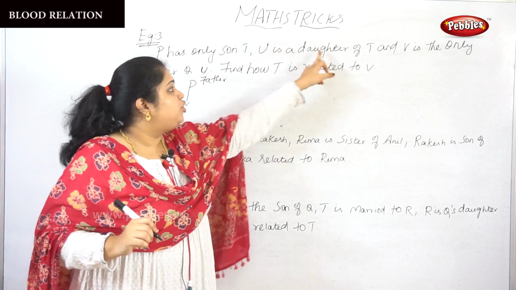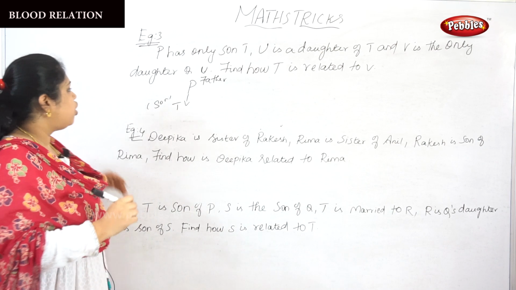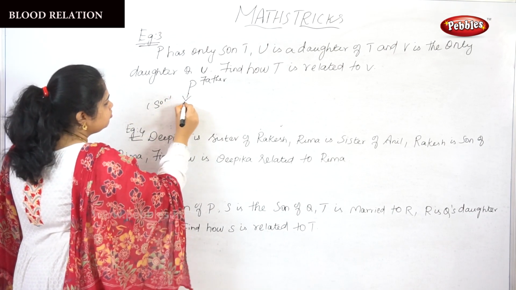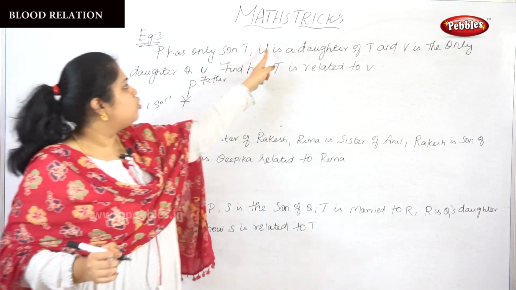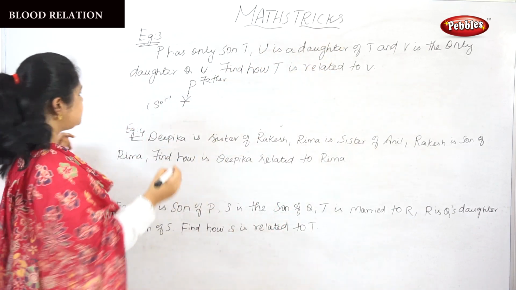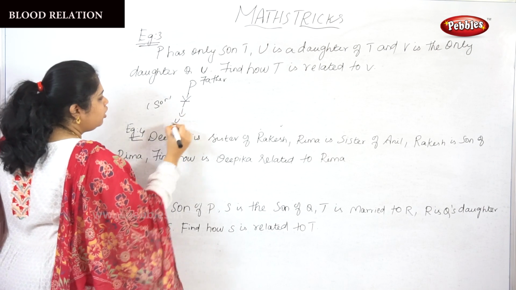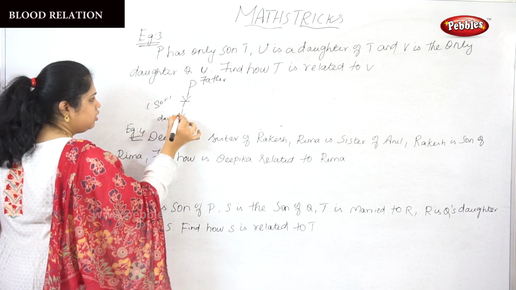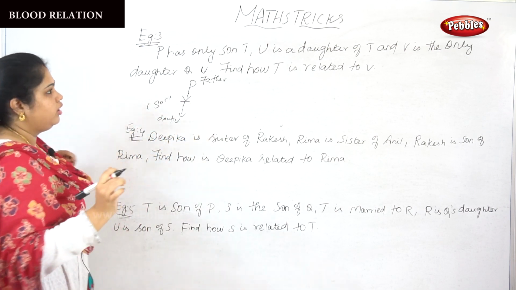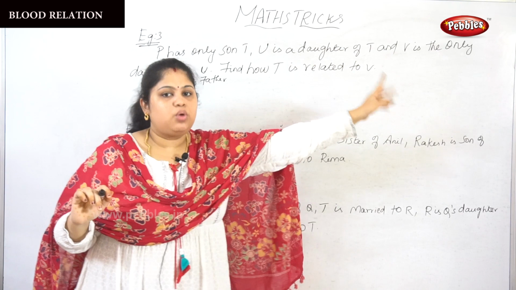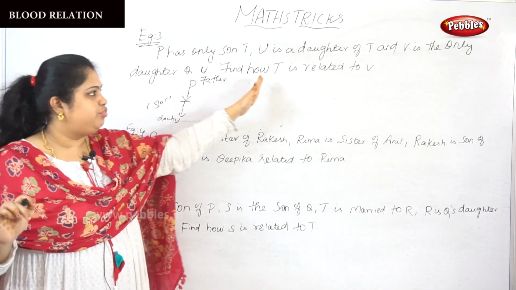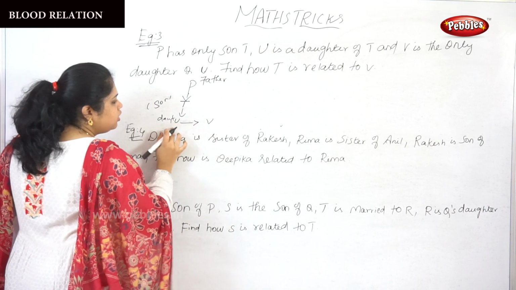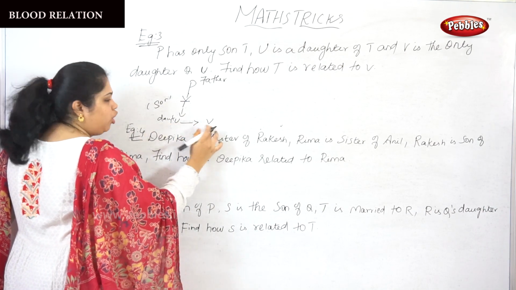U is a daughter of T, means T and U are father and daughter, isn't it? Next, V is the only daughter of U. So U and V are mother and daughter.